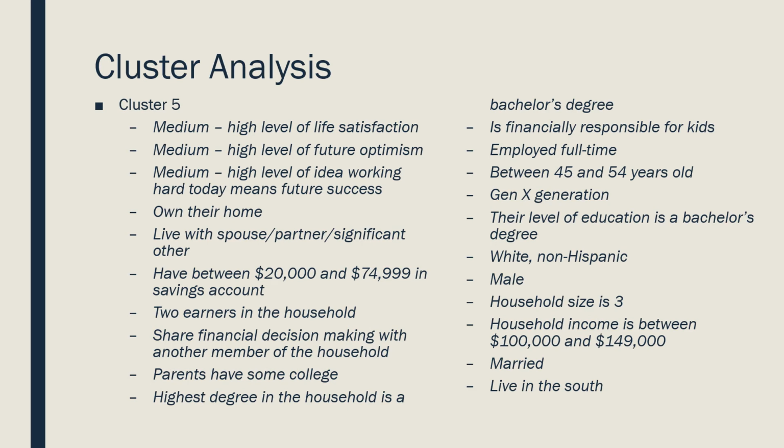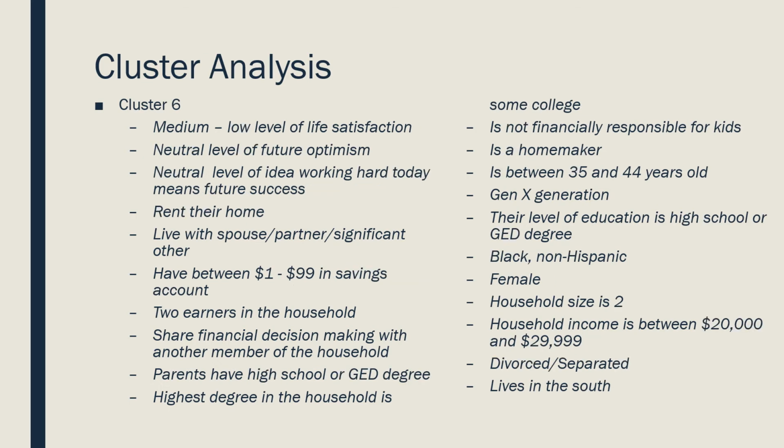Cluster 5, live with a spouse or partner. They have a savings between $20,000 and $75,000. 2 earners in the household. Gen Xers have a bachelor's degree, employed full-time, white non-Hispanic males with a household size of 3 with $100,000 to $150,000 a year in income. Cluster 6, medium to low and neutral levels of life satisfaction, future optimism, and work hard today equals future success.